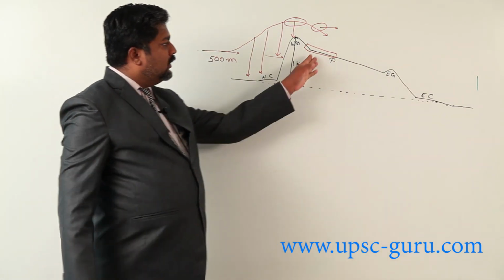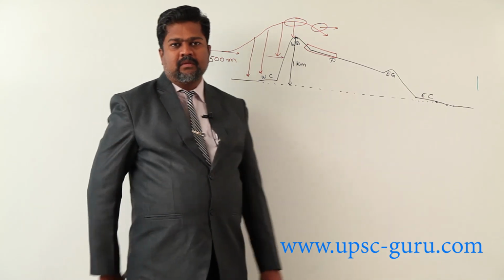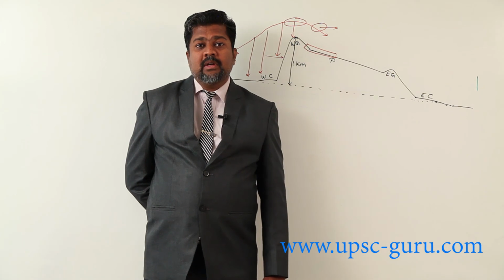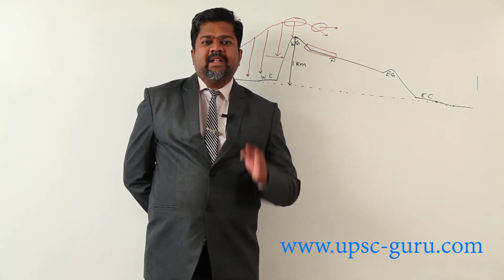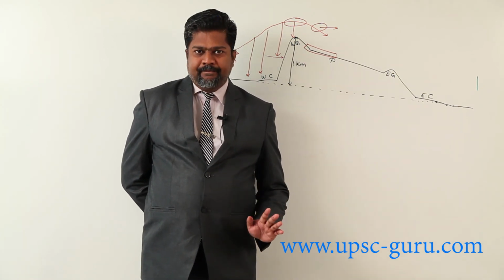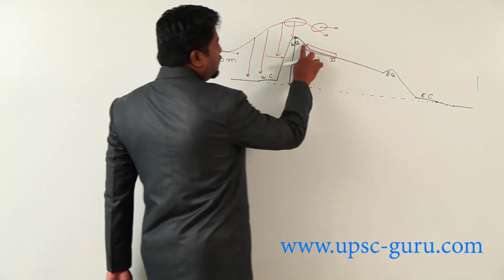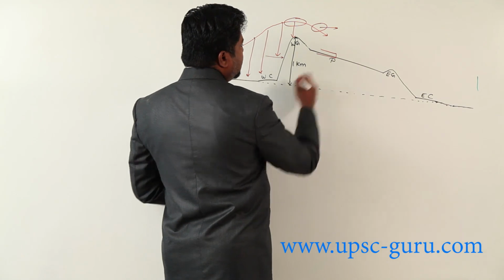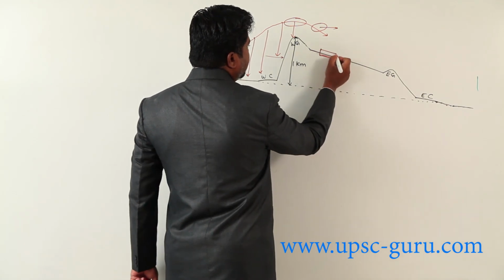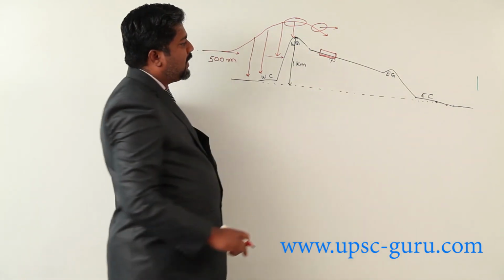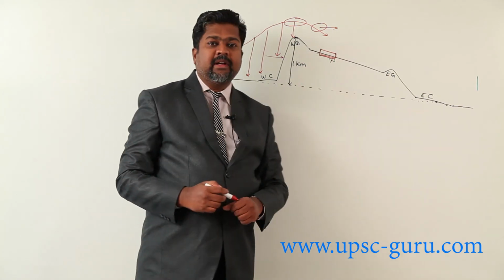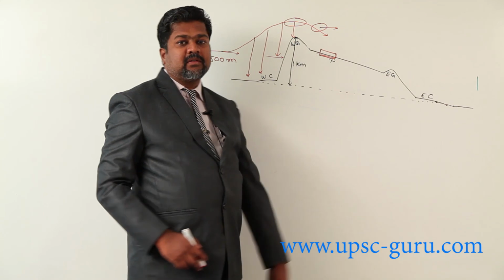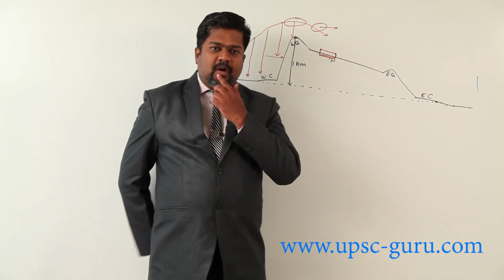rainfall is not much observed, very less rainfall or sometimes zero rainfall can be observed. This is called rain shadow territory. Usually in South India, the rain shadow territory is at this level, not immediately after the mountain, but after that there is a territory where you can still get some rainfall, but after that very less rainfall is observed.